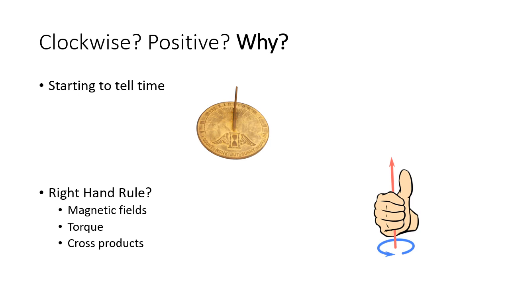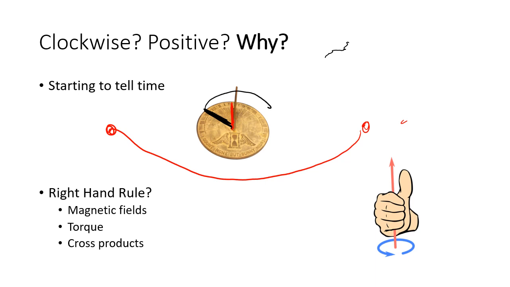And as the sun is in the sky, it's behind you, so the sun is at your back. So imagine this is you, standing right here. The sun rises over here, goes this way, and sets over here. As that's happening, there would be a shadow. Your shadow, as you see it, would be over here in the morning, and then it would go this way and be over here in the evening when the sun is setting, or in the afternoon. And so this is why we get clockwise.